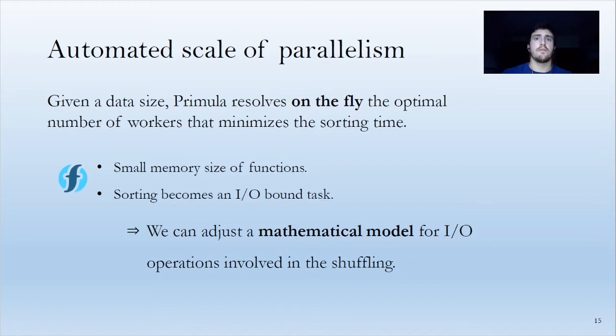With this information, Primula resolves on the fly, that is, at runtime, every time the user calls the sort function on a certain dataset, the optimal number of workers, instantly and fully transparently. If we know such two requirements, we have adjusted a mathematical model that calculates which worker number will give the best execution time only based on its input-output operations.